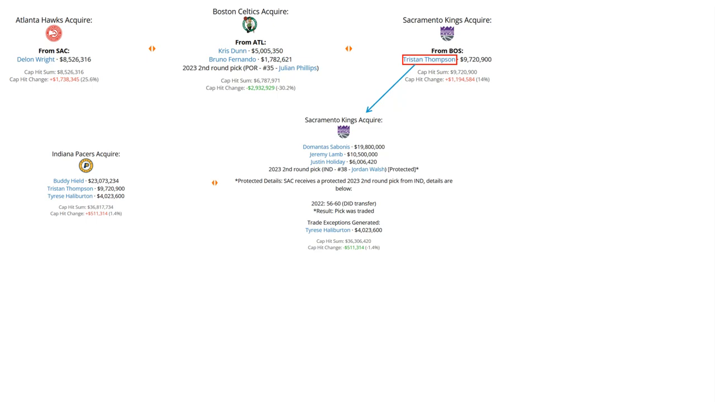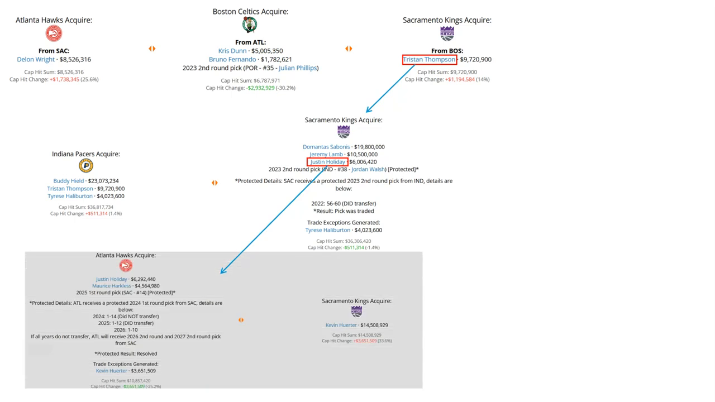Domantas Sabonis would, of course, have a significant role for the Sacramento Kings, even to this day, helping the franchise return to the playoffs. Jeremy Lamb was a more limited piece, but he never got traded again. Justin Holiday was involved in a later trade as he was sent this time to the Atlanta Hawks along with Maurice Harkless and a first-round pick in 2025 for Kevin Huerter. I'll return to Kevin Huerter later in this video.